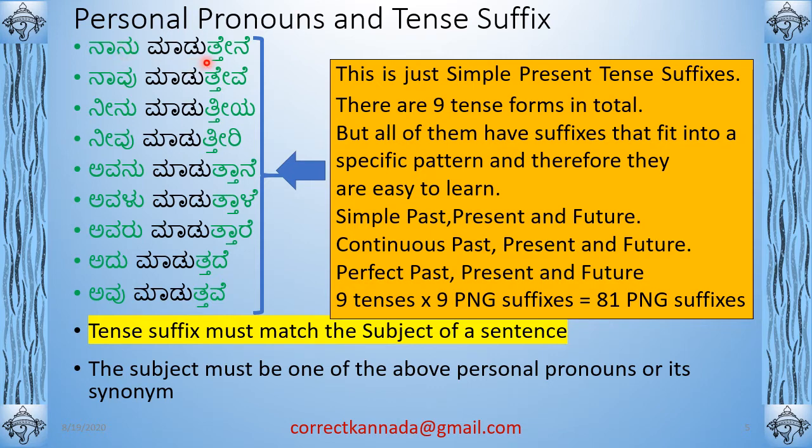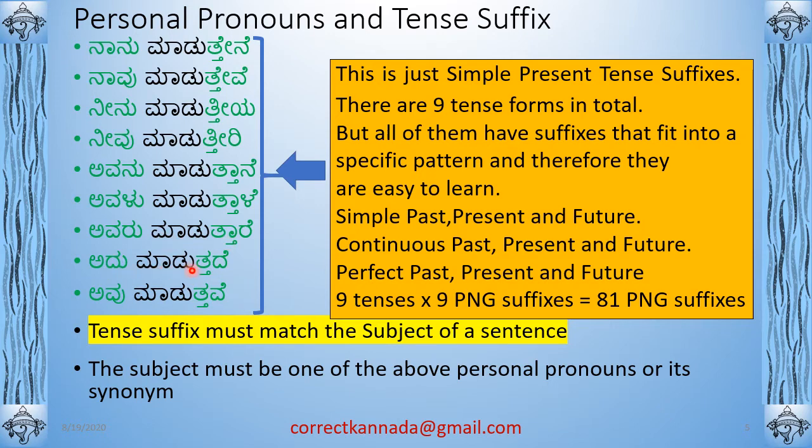Nanu maduttene means I do. Navu madutteve, see the suffix is changing. We do. Neenu maduttiya, you do. Neevu maduttiri, you all do, or you with respect do. Avanu maduttane, he does. Avalu maduttale, she does. Avaru maduttare, he with respect does, or they do.